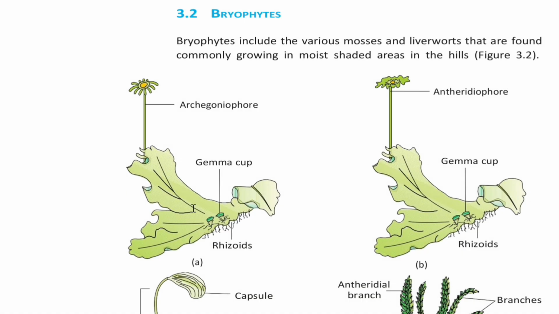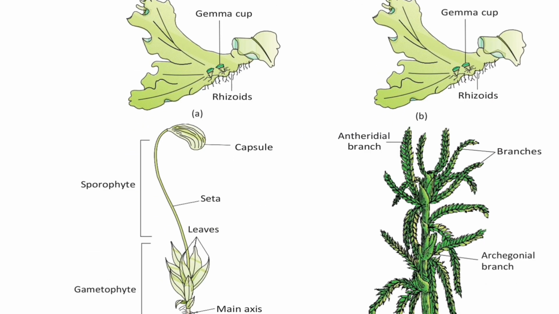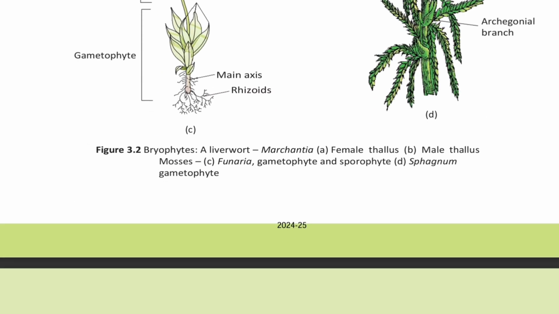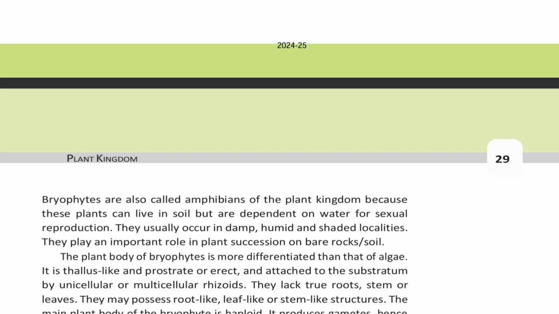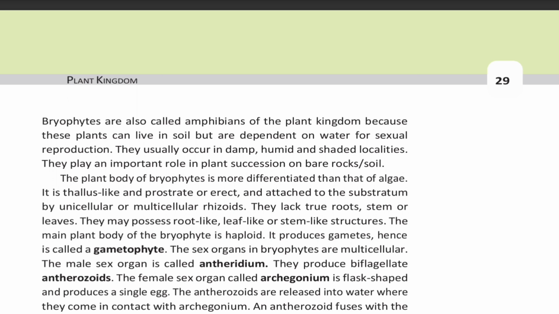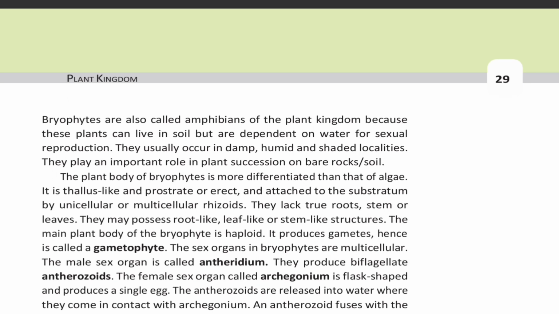3.2 Bryophytes. Bryophytes include the various mosses and liverworts that are found commonly growing in moist shaded areas in the hills. Figure 3.2 Bryophytes. Bryophytes are called amphibians of the plant kingdom because these plants can live in soil but are dependent on water for sexual reproduction. They usually occur in damp, humid, and shaded localities. They play an important role in plant succession on bare rocks or soil.